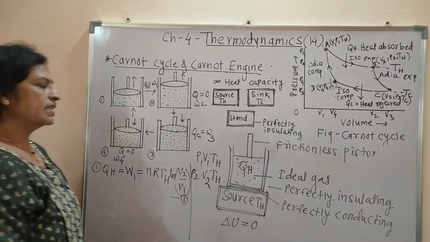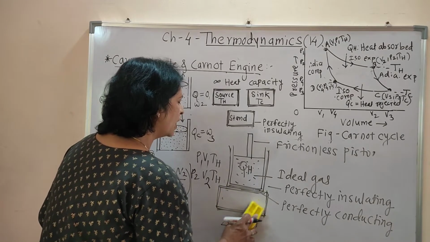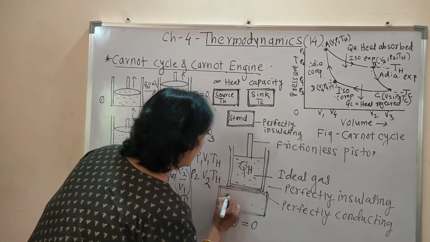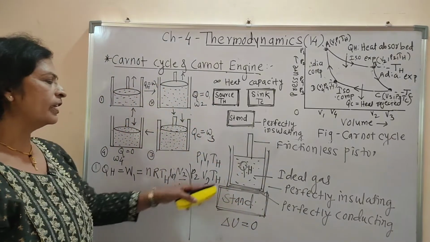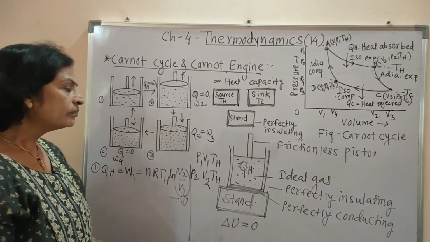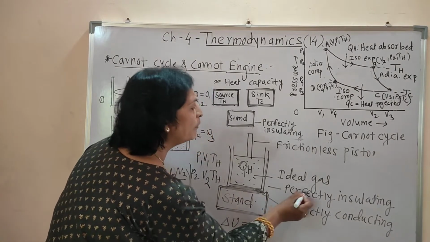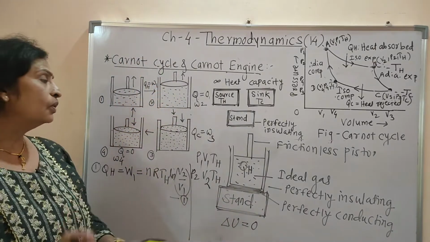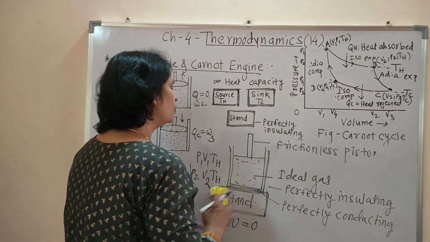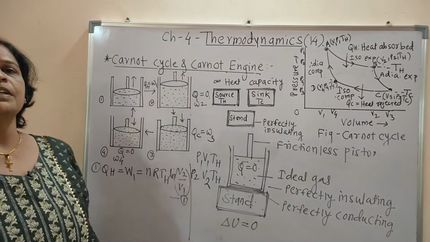Now in the second case, we keep this system, or this cylinder, on a stand. The boundary of this stand is perfectly insulating, and due to that, there is no exchange of heat, so Q is equal to 0.